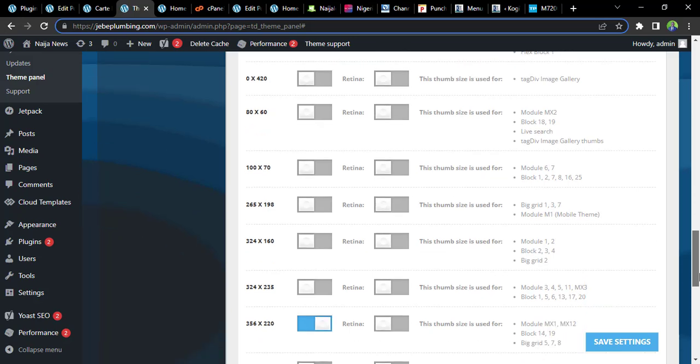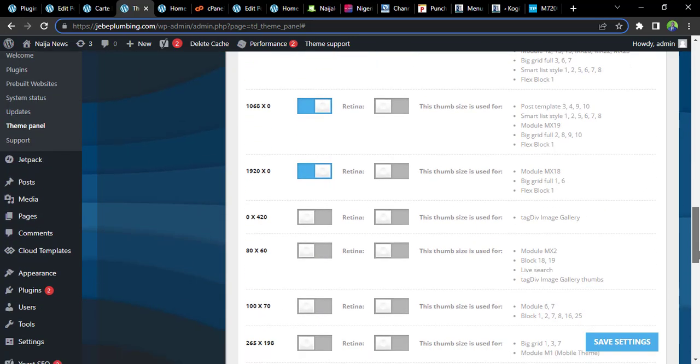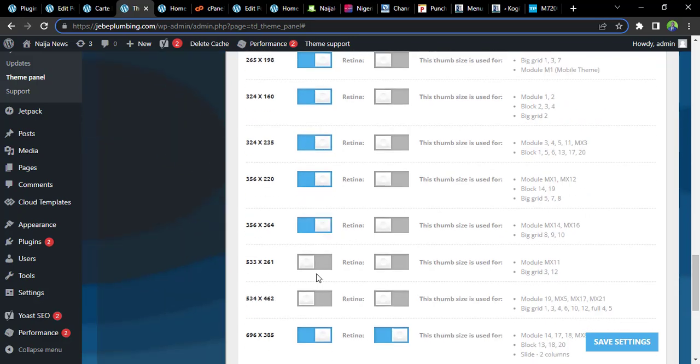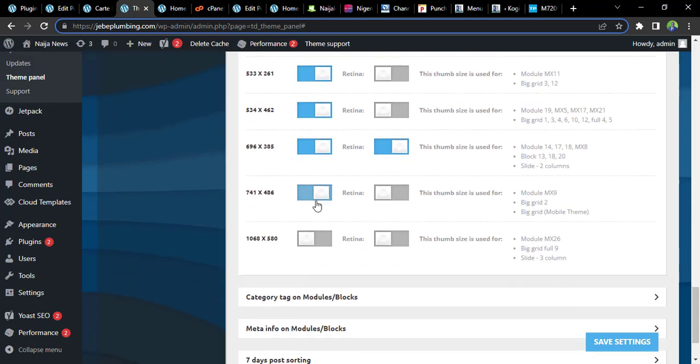These are our different thumbnail that we have. It's advised you just on all this. Make sure all this design is on. If you remember, we come on the first one when we did slider in one of our module, and so we are good to go.